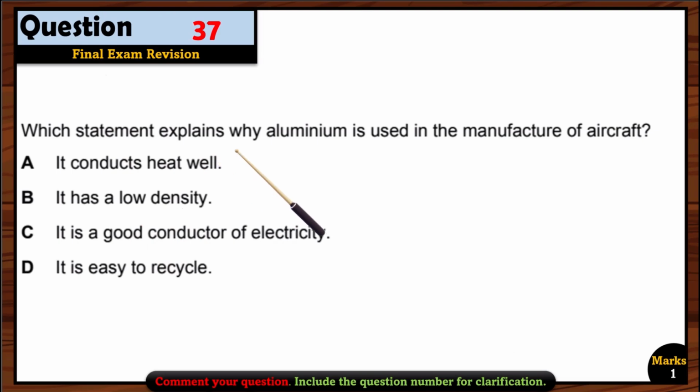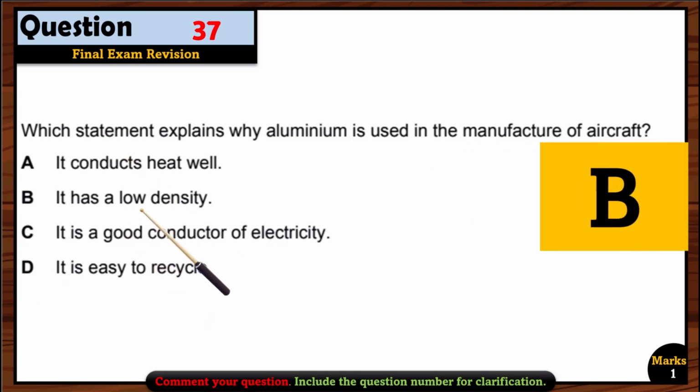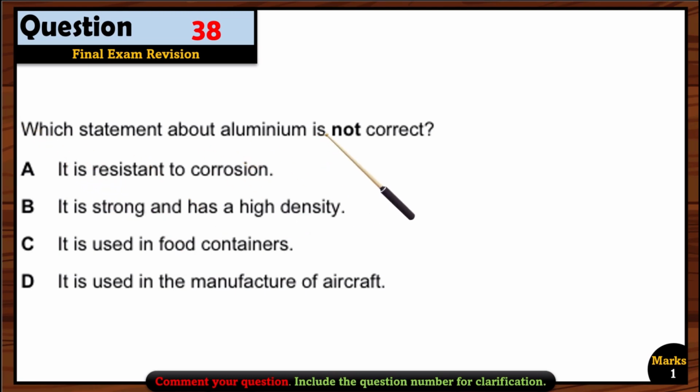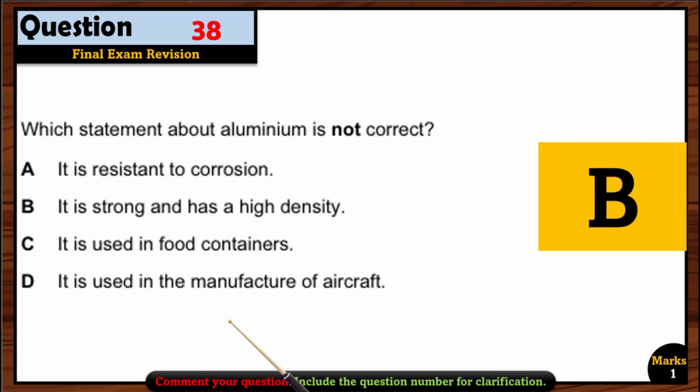Question 37. Which statement explains why aluminium is used in the manufacture of aircraft? Again, same question, but with different options here. So option B is right here. Now, it has a low density. Question 38. Which statement about aluminium is not correct? First, it is resistant to corrosion. That's right. It is strong and has high density. That's wrong. It has a low density. So option B is not the right option here. Okay, so we will choose B.